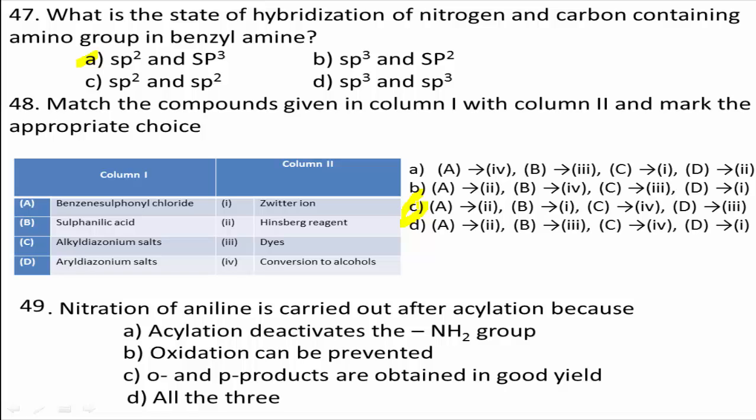Option C, ortho and para products are obtained in good yield. And option D, all of the above. Yes, acylation deactivates the NH2 group and helps in formation of monosubstituted product. We know this concept. Therefore, the correct answer for this question is option A.